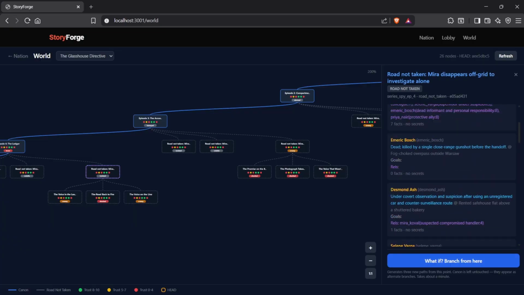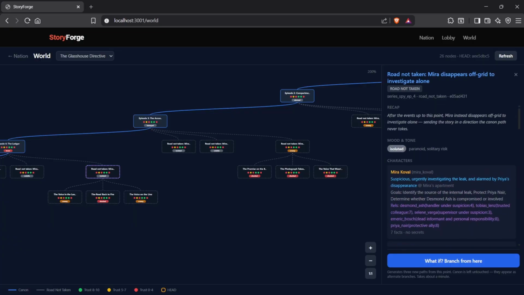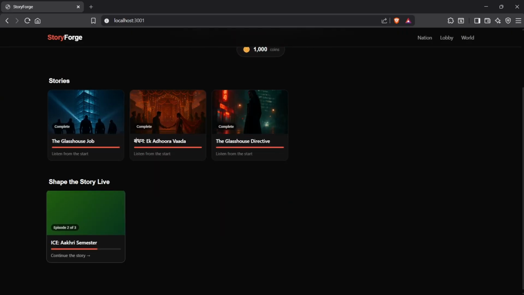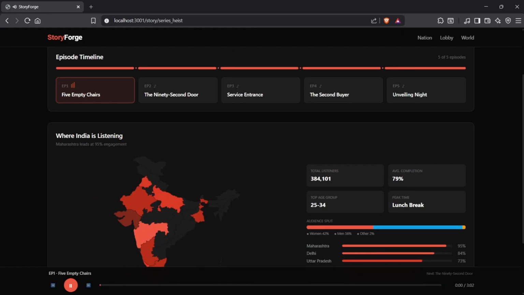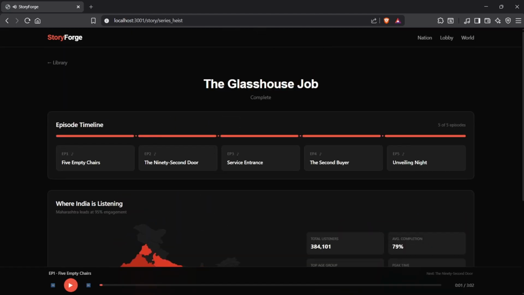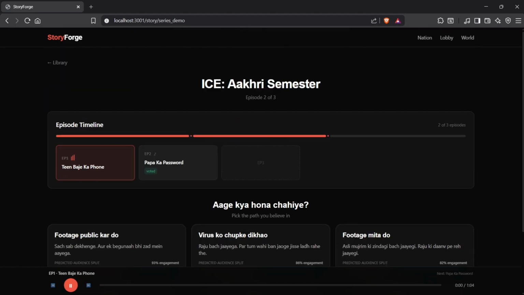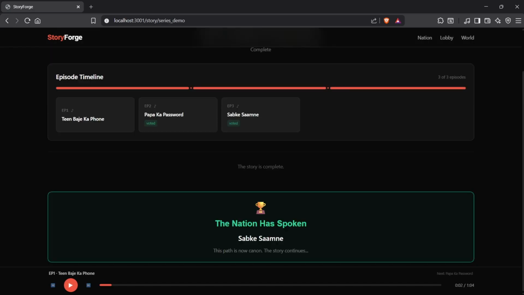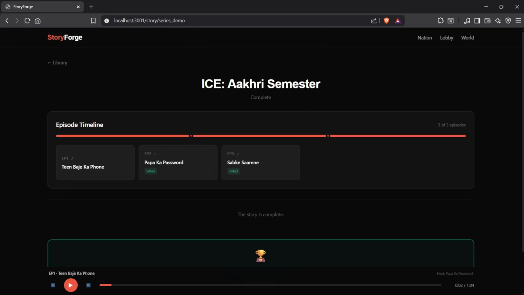Now the heart of our application, the writer's room, the 9-agent council. It consists of the showrunner, the 5 parallel writers, a plot hole hunter, an audio simulator, an engagement flow, a polarization engine, a cliffhanger optimizer, a producer, and a campaign writer. Every agent reads from the story graph, never directly from raw LLM memory, only from the vector RAG.